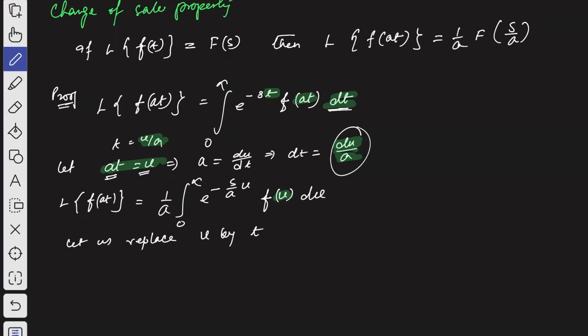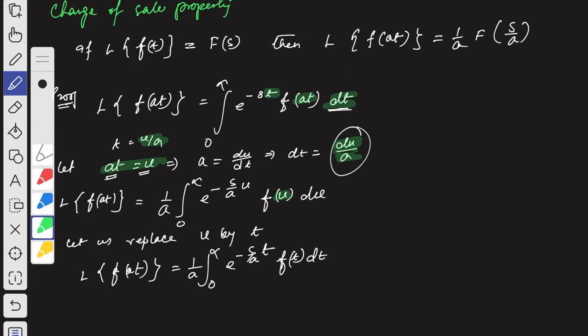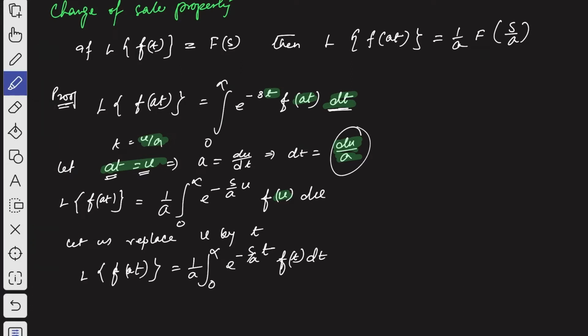So if you replace u by t, then what you will get is the Laplace transformation of f of at equal to 1 by a, integration 0 to infinity, e to the power minus s by a, this u is replaced by t, then we will get f of t dt, right?